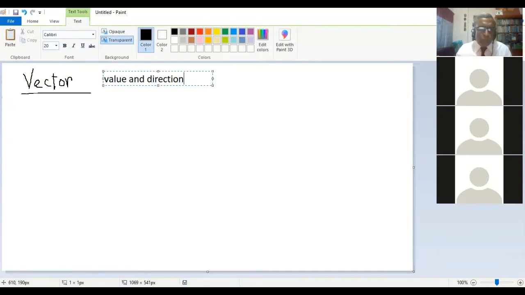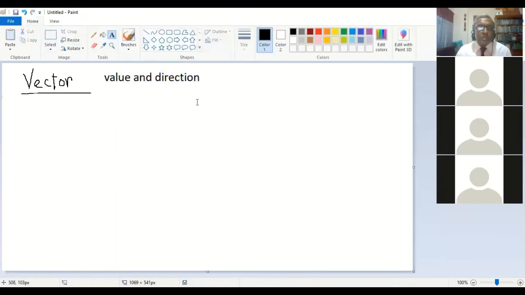When I'm asking you what is your height, you will say, okay, I am 5 feet 6 inches high or tall. So in that case, there is no direction. This is just a length. So length is a scalar term. It doesn't have any direction.